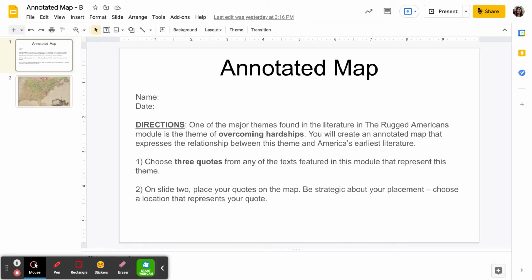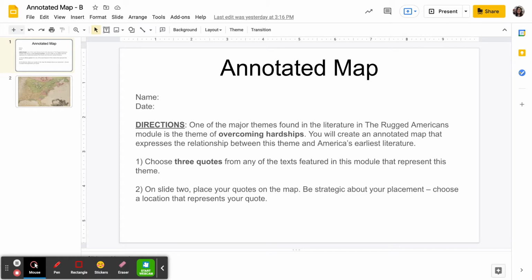I'm sure you guys can think of several different texts that we've read so far in the Rugged Americans module that deal with just that. That's the point of this assignment. So we're focusing on the theme of overcoming hardships. What you're going to do for this assignment is you will create an annotated map that expresses the relationship between the theme of overcoming hardships and America's earliest literature.